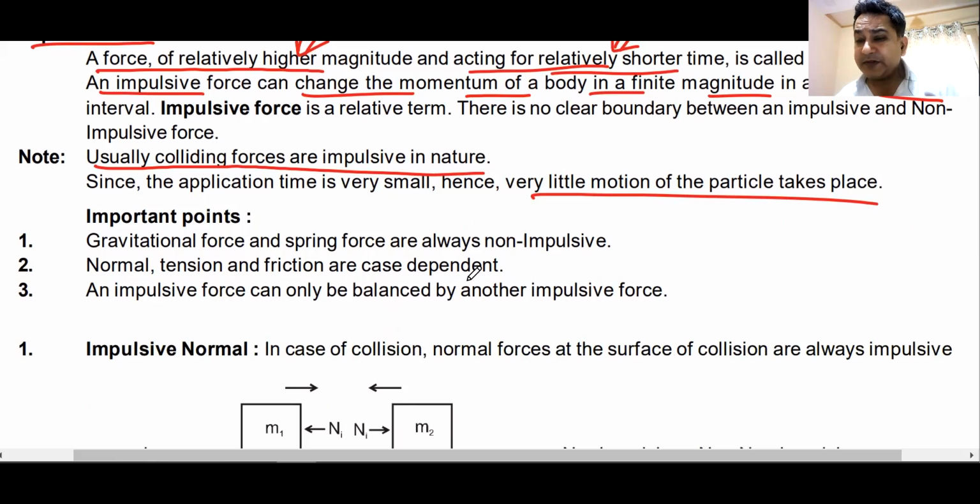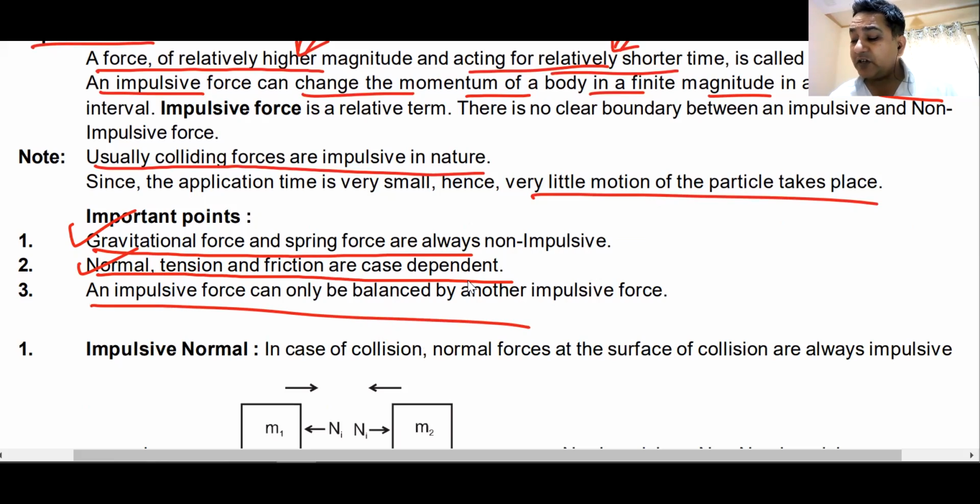Now, an important point about impulsive forces: gravitational forces and spring forces are always non-impulsive. Normal, tension and friction, you must understand when they are impulsive and when they are not. Sometimes they can be impulsive, sometimes they can be non-impulsive. An impulsive force can only be balanced by another impulsive force. If there is an impulsive force acting on a body, to balance it you need another impulsive force. An impulsive force cannot be balanced by a gravitational force or a spring force, because spring and gravitational forces are non-impulsive.